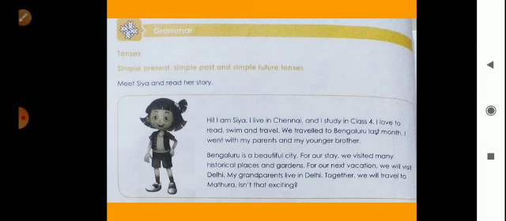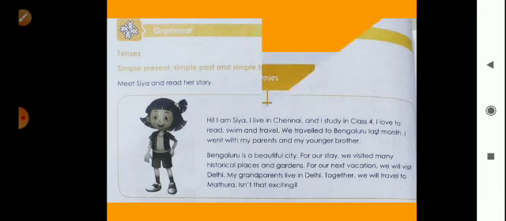Okay, and some actions will take place later. Later means in the future. Some actions take place in the future. This is future tense. So just like this, when we talk with each other, that time we also use tenses. Which tenses? Present tense, past tense and future tense. So we will learn about tenses.